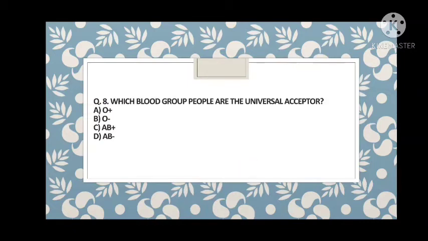So guys, question 8: which blood group people are universal acceptors? First of all, you have to know O is the universal donor, specifically O negative. Why? Because O negative has no antigen like the Rh antigen, so it is able to donate to any blood group. But what about the counterpart, the universal recipient or universal acceptor? The universal acceptor is AB positive. AB positive has the antigens, including the Rh antigen, and it becomes the universal acceptor.